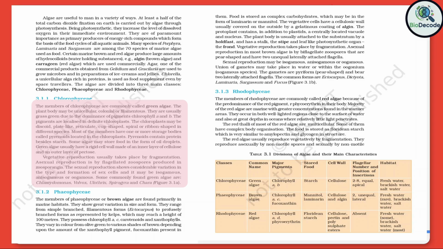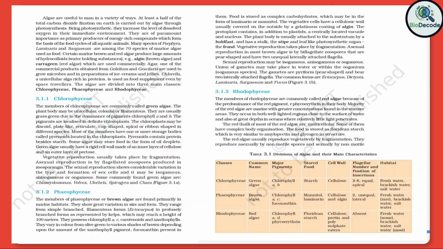The chloroplasts may be discoid, plate-like, reticulate, cup-shaped, spiral, or ribbon-shaped in different species. Most members have one or more storage bodies called pyrenoids, located in the chloroplasts. Pyrenoids contain protein besides starch. Some algae may store food in the form of oil droplets. Green algae usually have a rigid cell wall made of an inner layer of cellulose and an outer layer of pectose. Vegetative reproduction usually takes place by fragmentation.